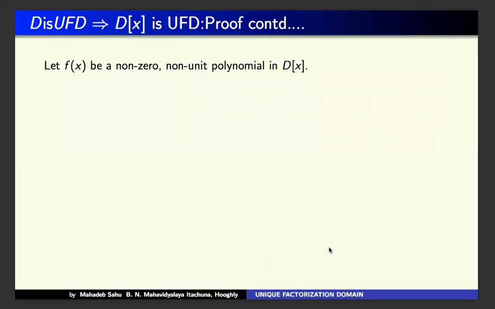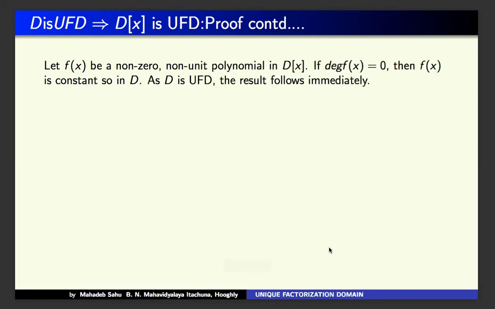Let f(x) be a non-zero non-unit polynomial in D[x]. If the degree of f(x) equals 0, then f is constant, and as D is a UFD, it has a unique factorization.